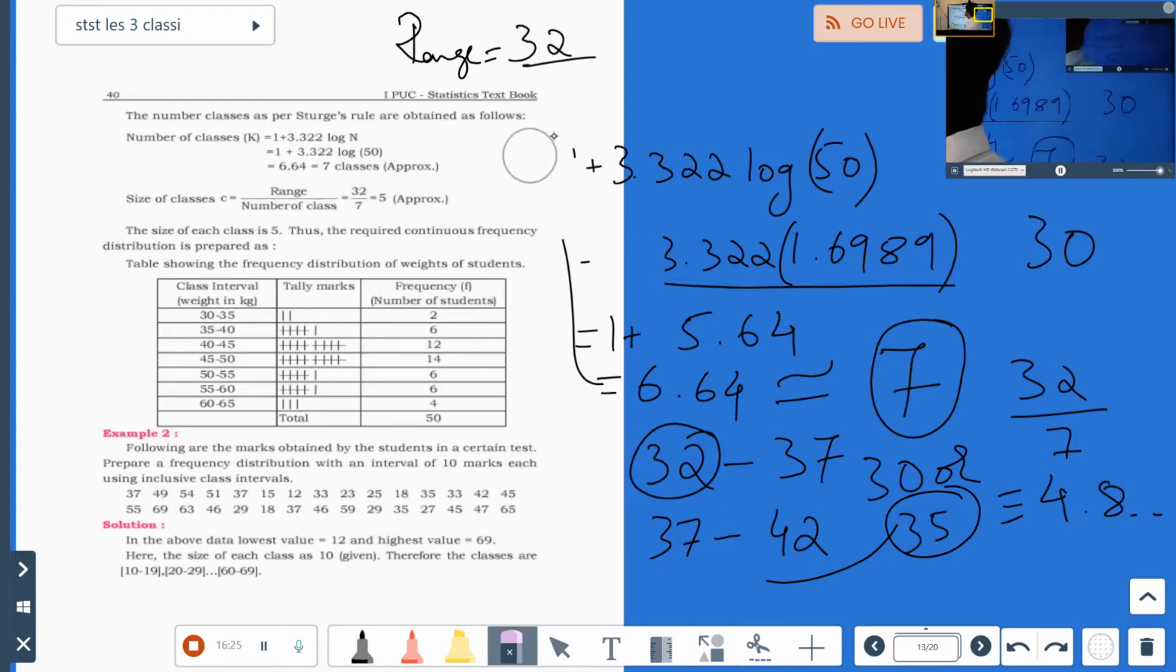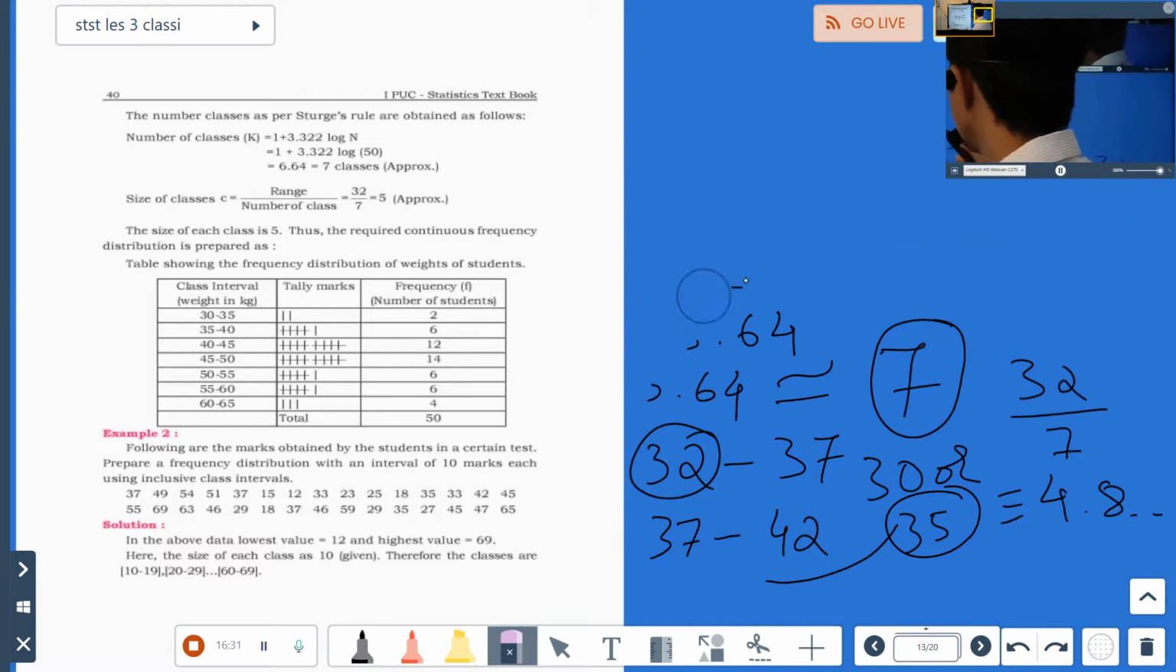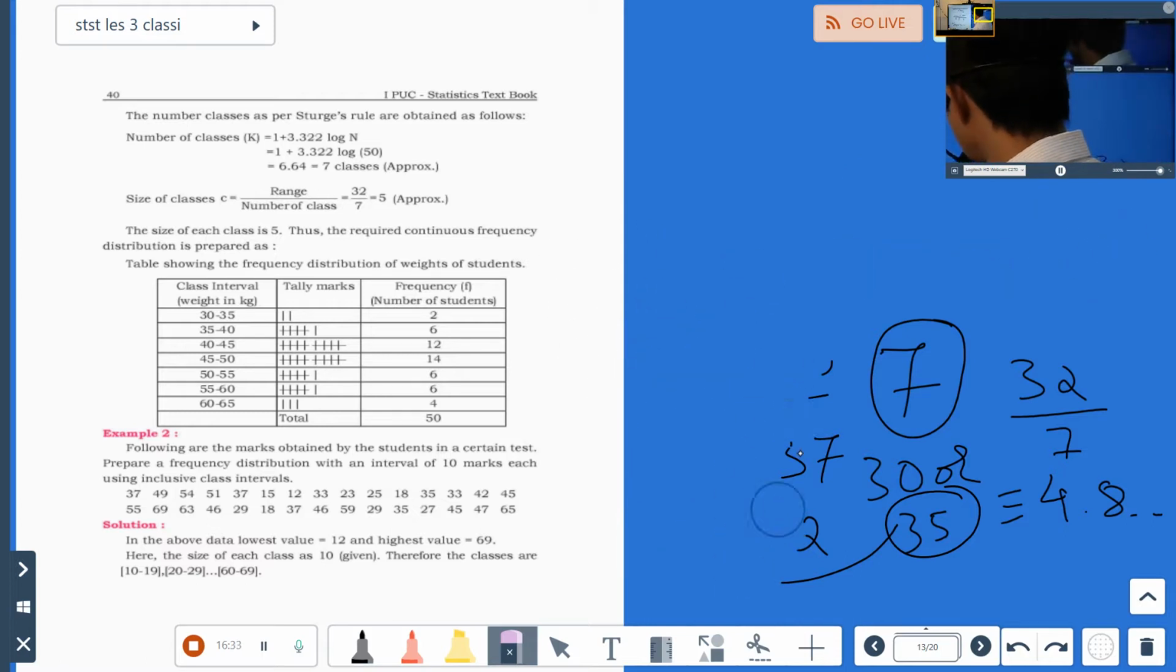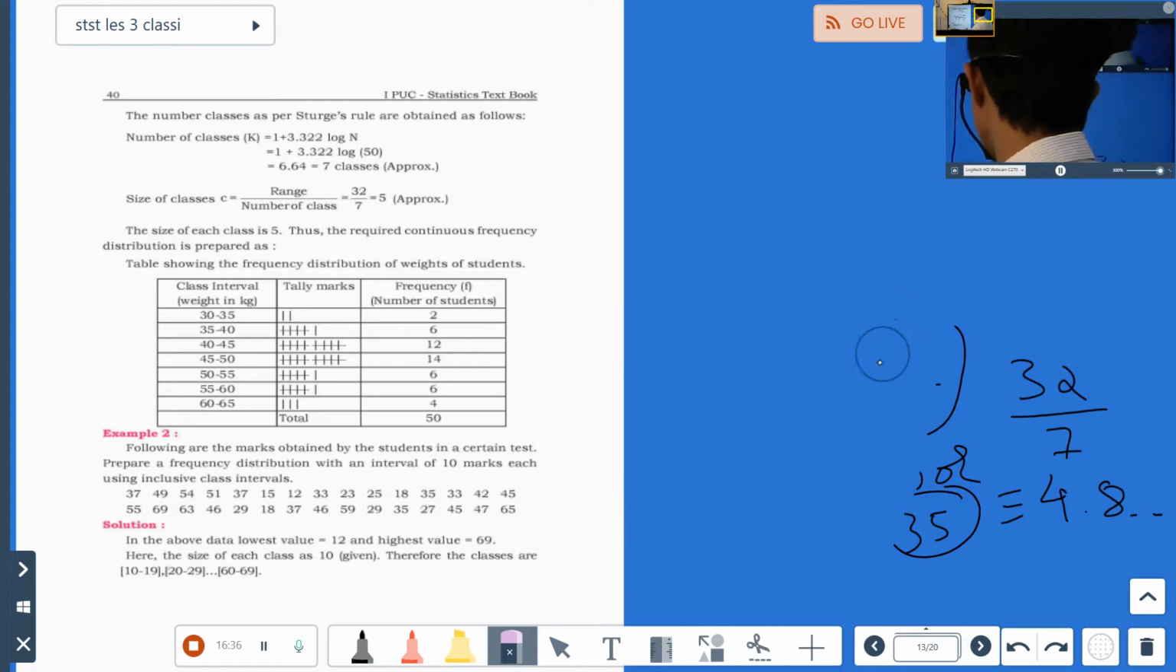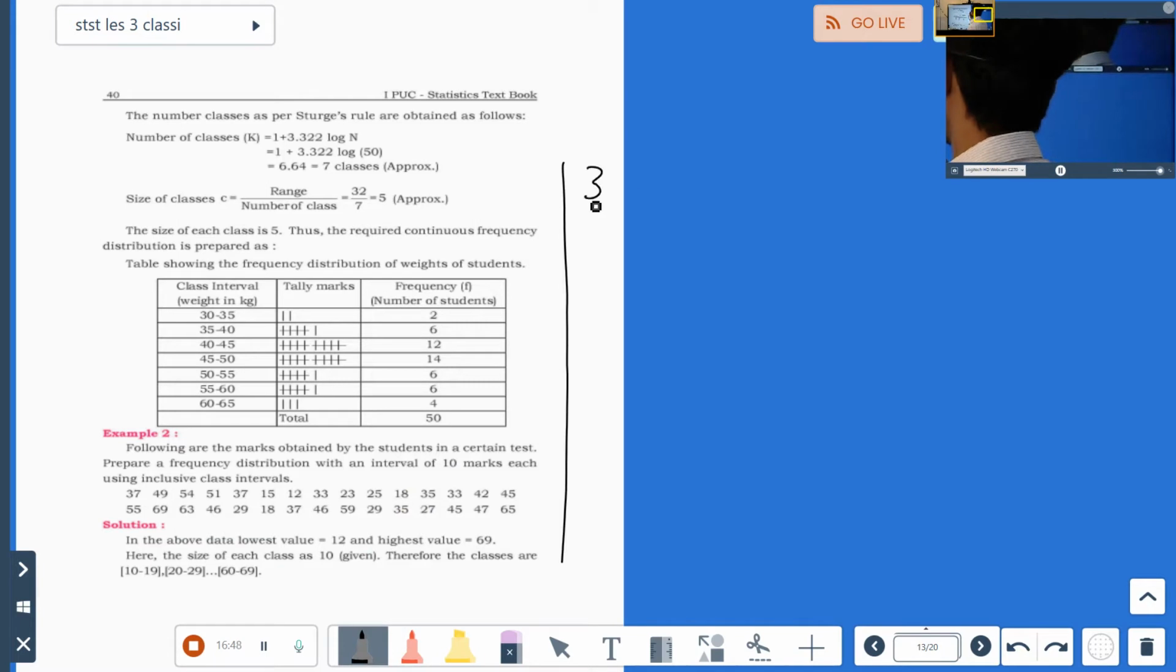So these are 5 marks questions, remember. We need at least a minimum of 7 classes. Size of the classes is 5. Is it compulsory? As I said, there is no compulsion, but try to make them in that format only, because according to some guidelines they have given. So first one, what are the classes? They are starting from 30 to 35.